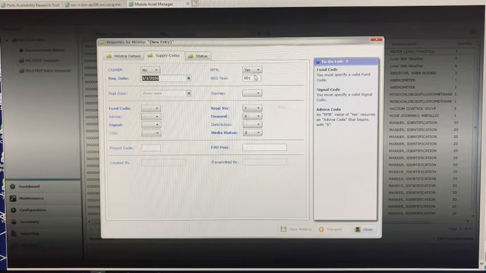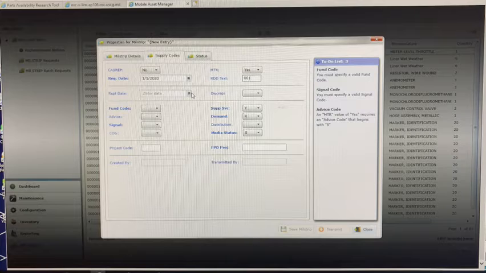The RDD text field will automatically populate. It is in Julian format of the required date you just entered. If a special RDD, such as 999, is to be used for a CASREP item, set the required date to the next calendar day, and then update the RDD text field as applicable.